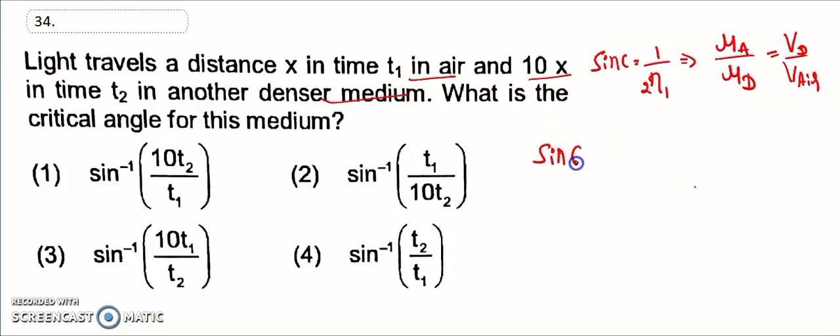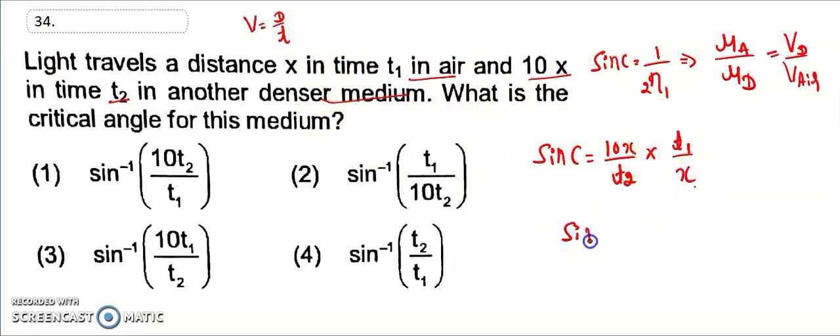Sin C is equal to, what is the speed in denser? In denser it is t2. Okay, so that is velocity is equal to distance by time. So that is the answer. What is the distance? 10x divided by T2, into first one into 10 into x.